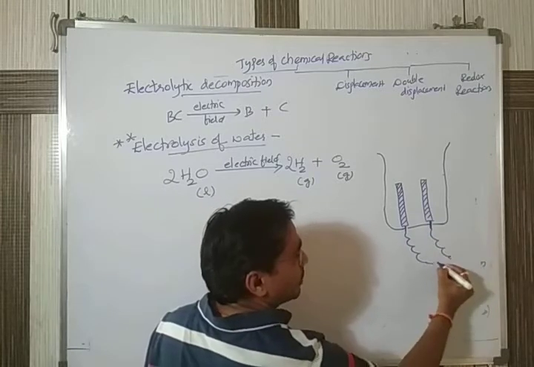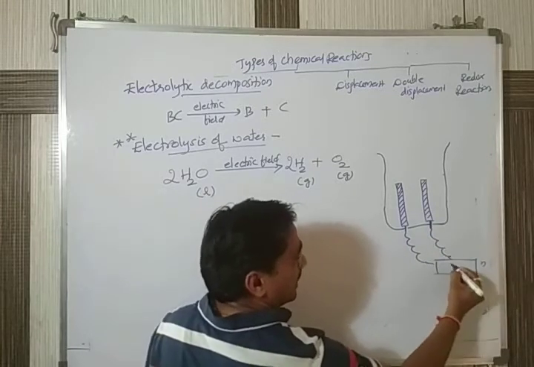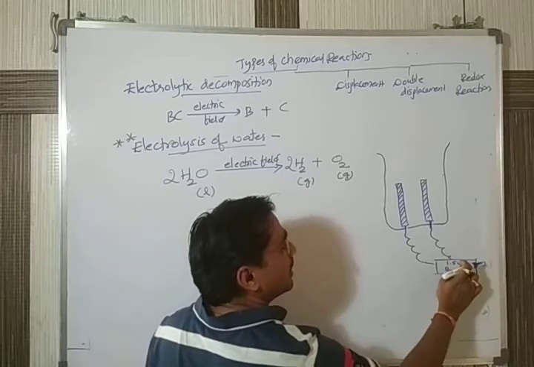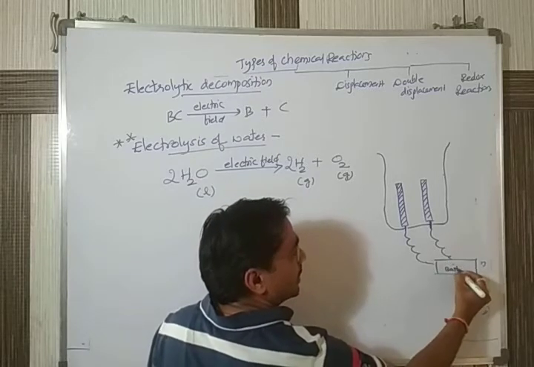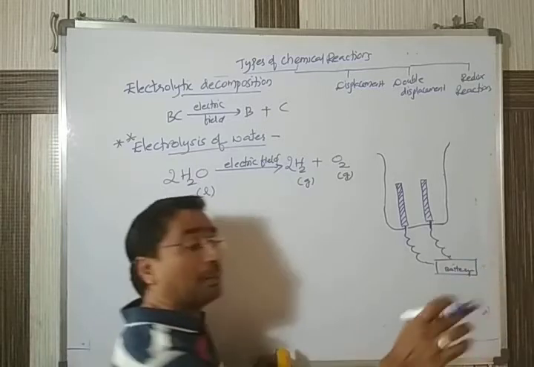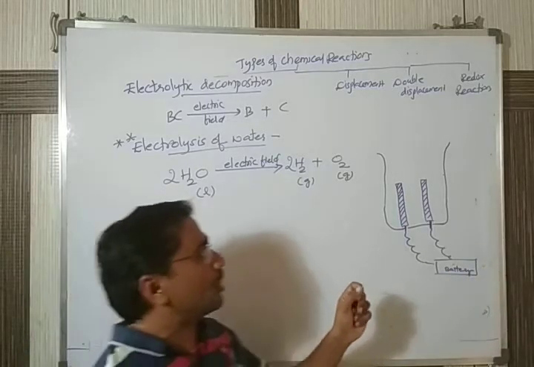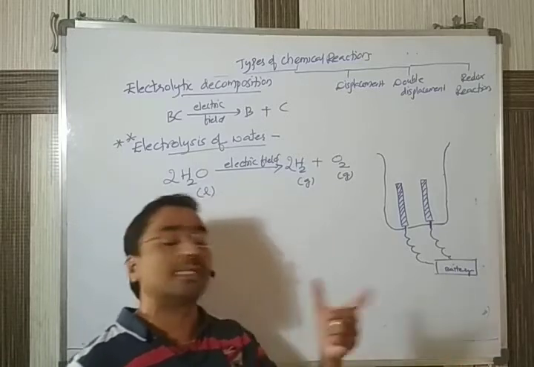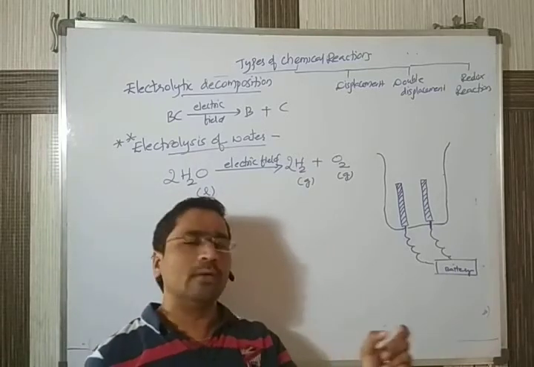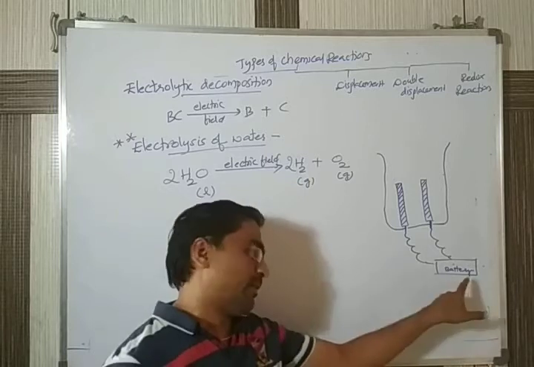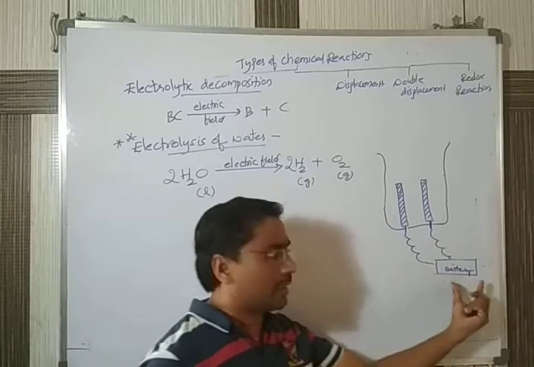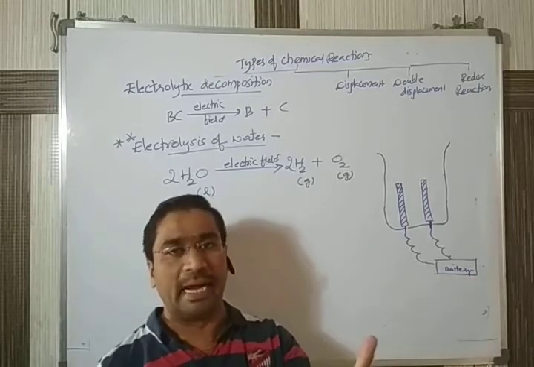are connected to the battery. You can take either a 1.5 volt battery, or we can have a 3 volt battery. We do not connect to direct power, we connect to the battery, because we are doing it as an experiment. Whenever you are doing an experiment, high electricity should not be used. A limited voltage is to be supplied. That's why we take the battery. A 3 volt battery is sufficient. If not, we can take a 6 volt battery.